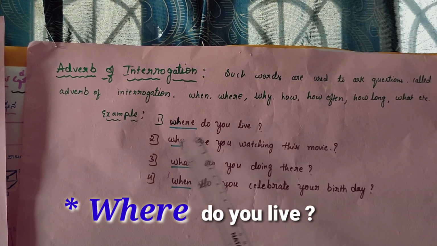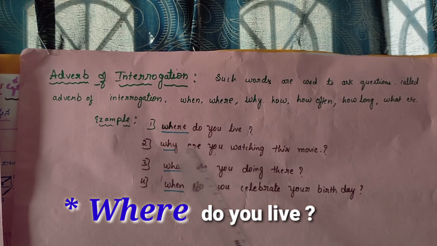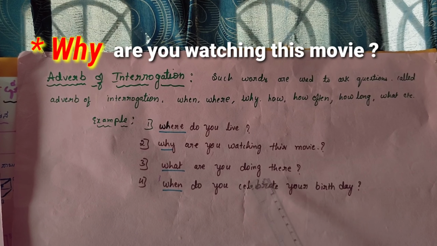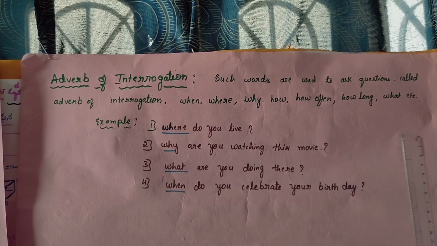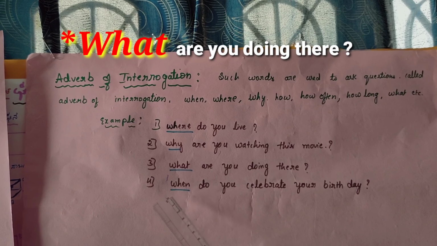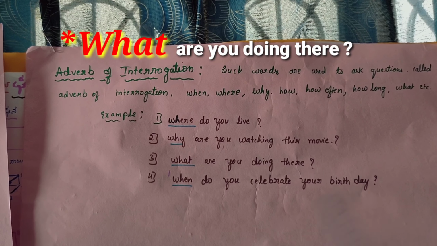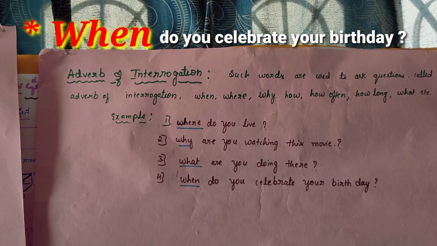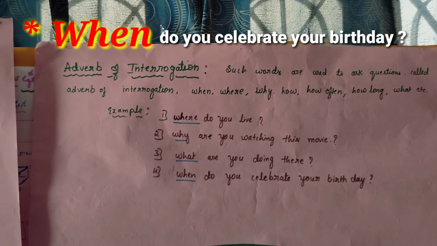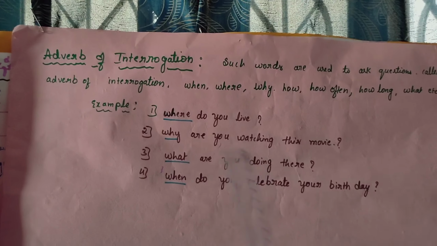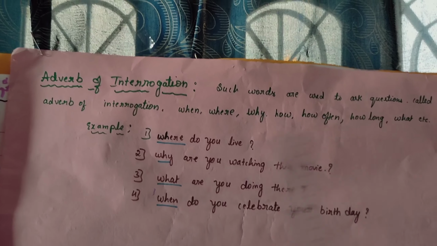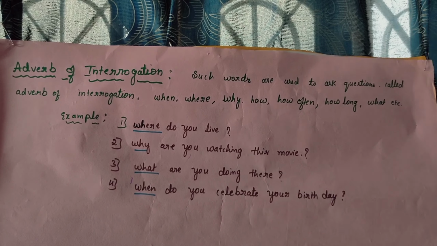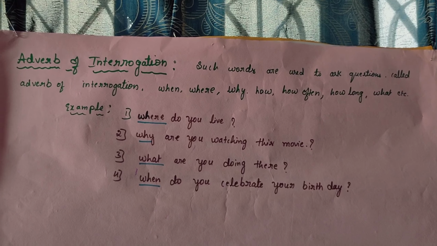Example: Where do you live? Why are you watching this movie? What are you doing there? When do you celebrate your birthday? What are you doing in the classroom? Like that we can ask so many WH questions. These are the types of sentences used in the adverb of interrogation. So these are the 8 adverbs which we have learned today.